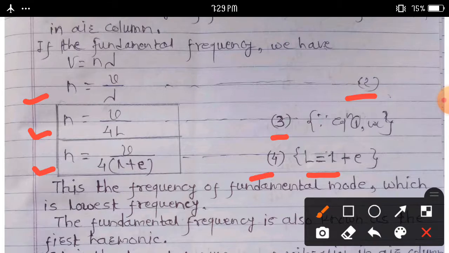Consider equation 4. This is the frequency of the fundamental mode, which is the lowest frequency. The fundamental frequency is also known as the first harmonic, hence it is the lowest frequency of vibration of air column in a pipe closed at one end.